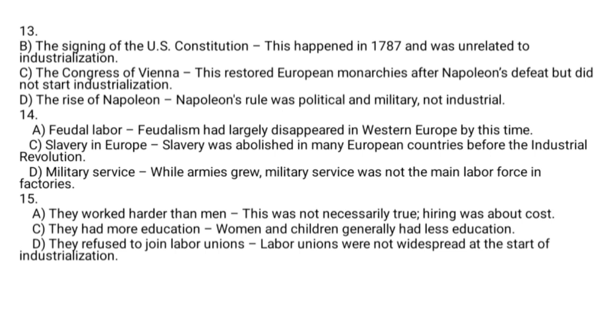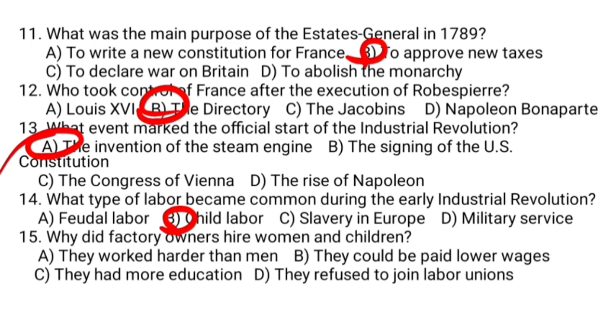Question number 15. Women and children were hired in industry because they were paid lower wages. A says that they worked harder than men. No, this was not necessarily true. C says that they had more education. Women and children generally had less education. D says that they refused to join labor unions. Labor unions were not widespread at the start of industrialization. B is the correct answer.